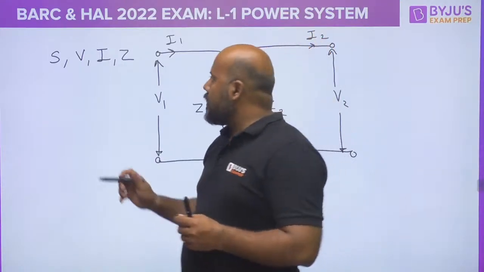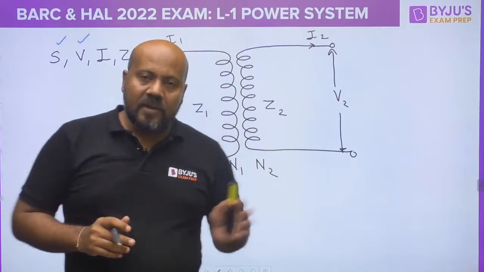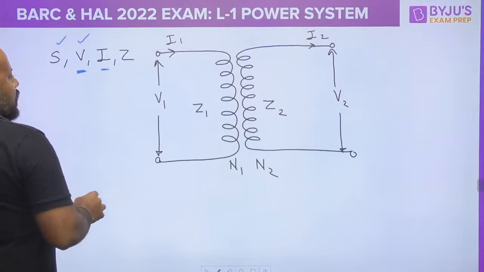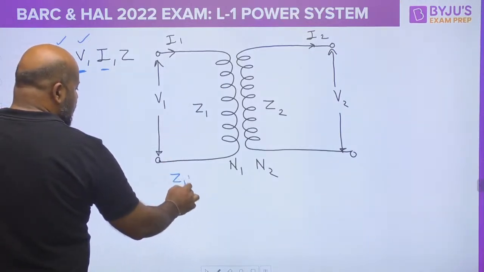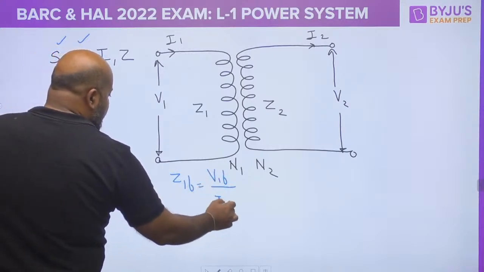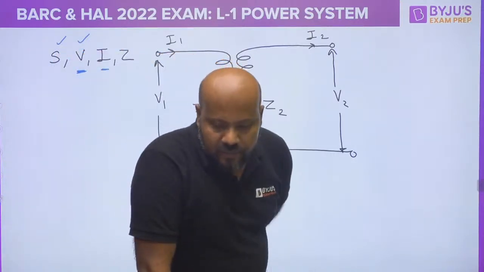It is not hard and fast that you always have to choose the base for power or voltage. So here I am choosing the base of voltage and current. So the base impedance here is simply going to be V1B upon I1B. Yes or no? Tell me in the comment section.